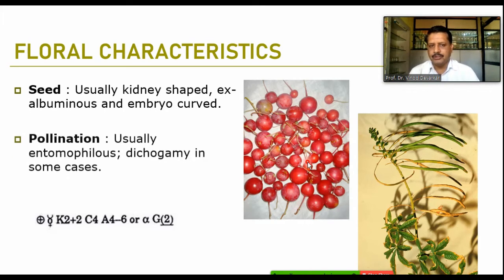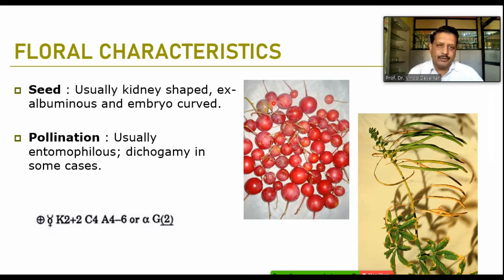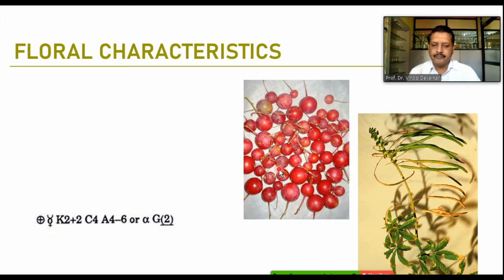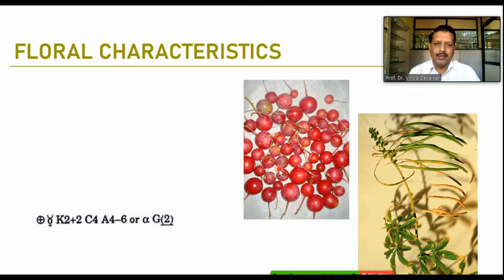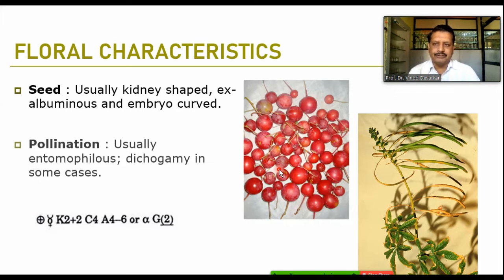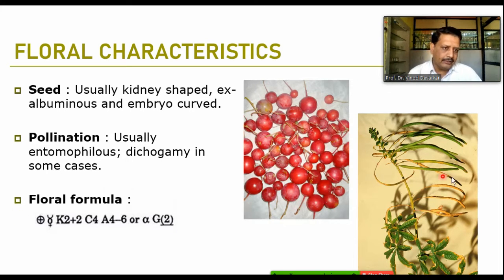Here you can easily observe the drupaceous members found in the last slide. It is in Capparis, and the other one, siliqua, is noted in the genus Cleome. These are just pod-like structures showing the siliqua type of fruit.